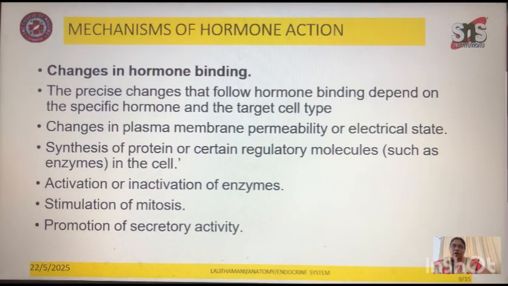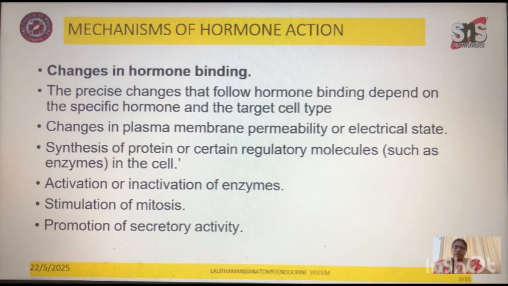So the mechanism of hormone action involves changes following the hormone binding. The precise changes that follow the hormone binding depend on the specific hormone and the target cells. So which organ is involved and which target cells they are going to hit depends upon the hormone action. Changes in plasma membrane permeability or electrical state are also achieved, that is a transmission or an exchange while it is taking place.